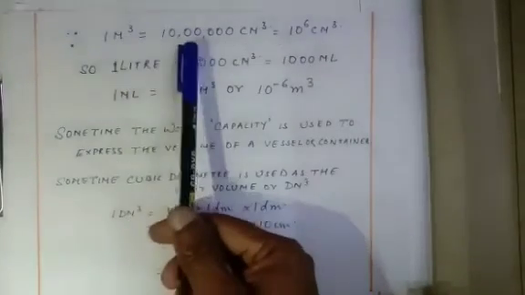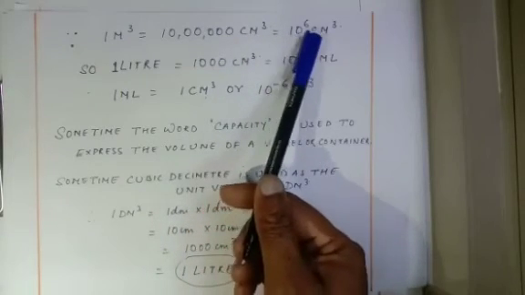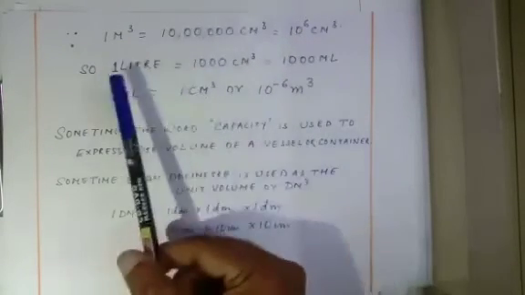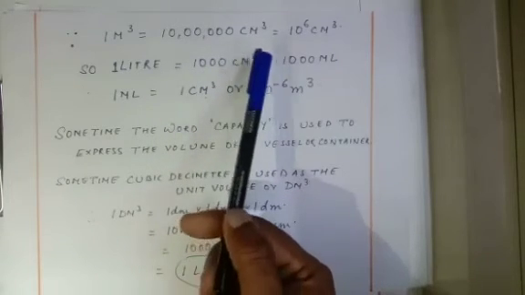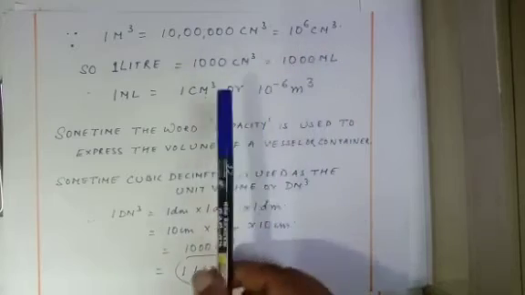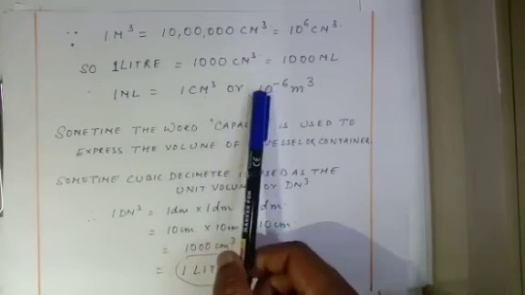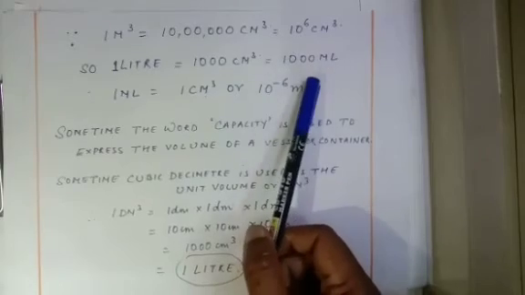Since 1 meter cube is equal to 10 lakh centimeter cube or 10 to the power 6 centimeter cube, 1 liter is equal to 1000 centimeter cube or 1000 milliliter, or 1 milliliter is equal to 1 centimeter cube or 10 to the power minus 6 meter cube.